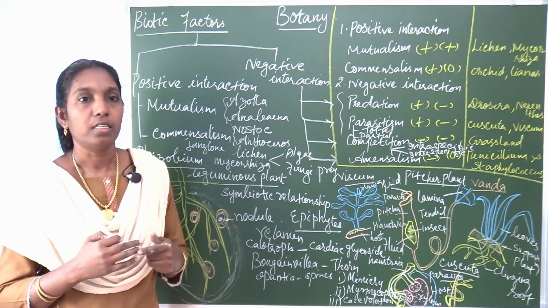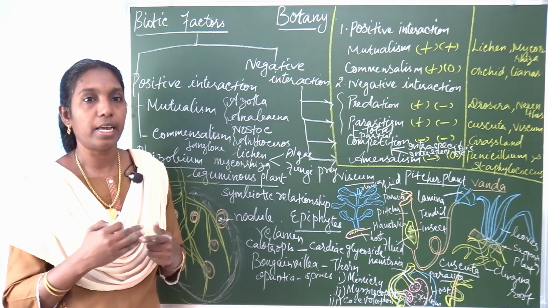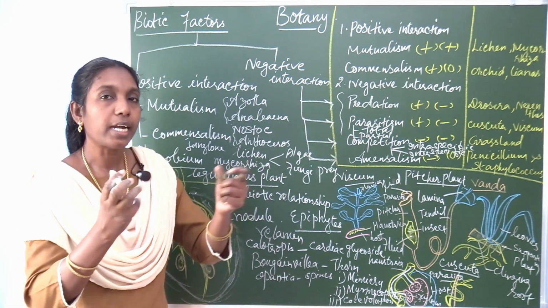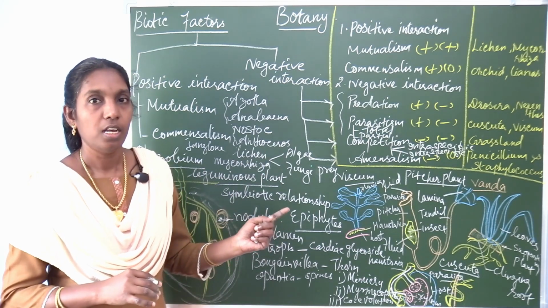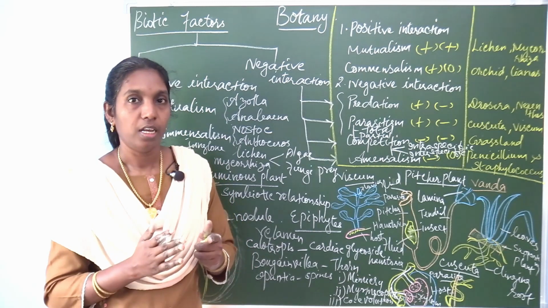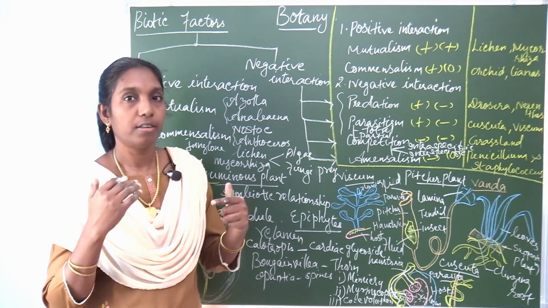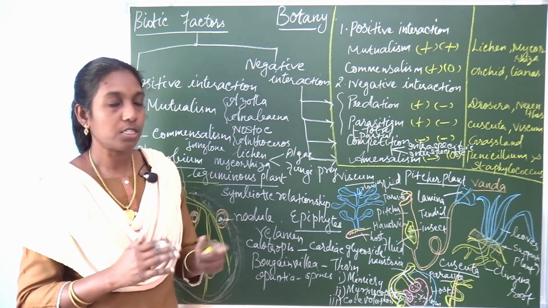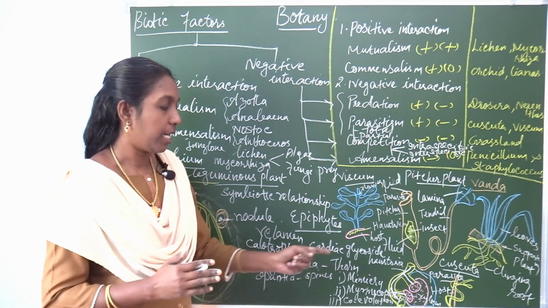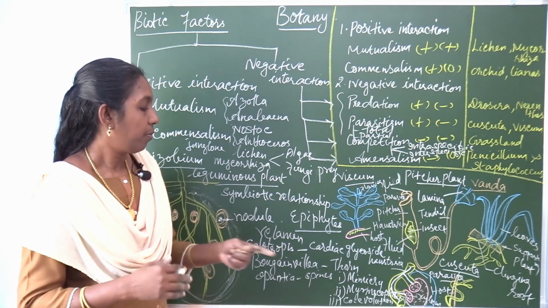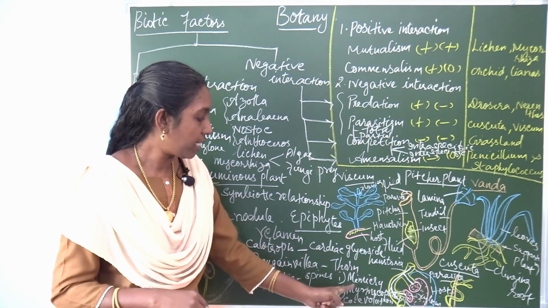This flower looks like a female insect, so it attracts the insect for pollination. So it helps in pollination, co-evolution. It is similar, so in mimicry it is benefited. This is one example of co-evolution.